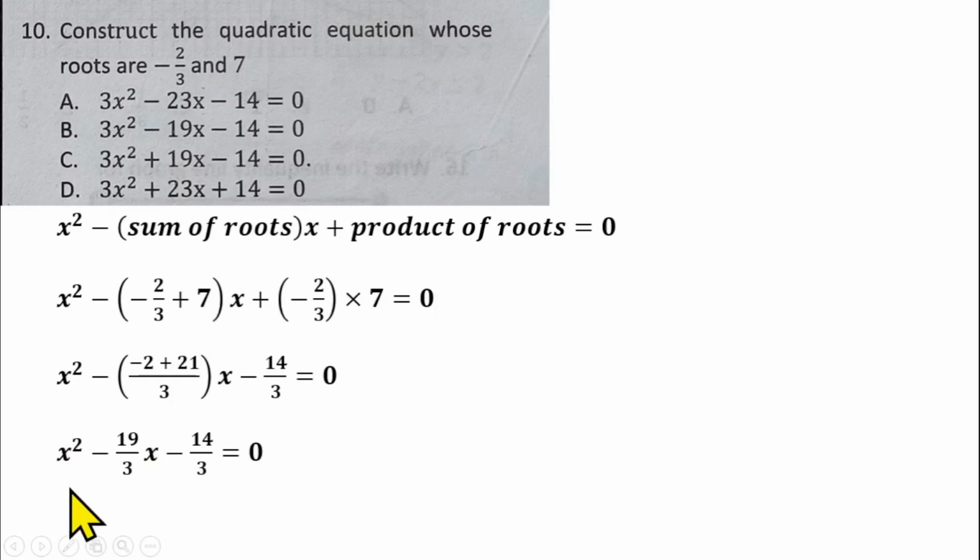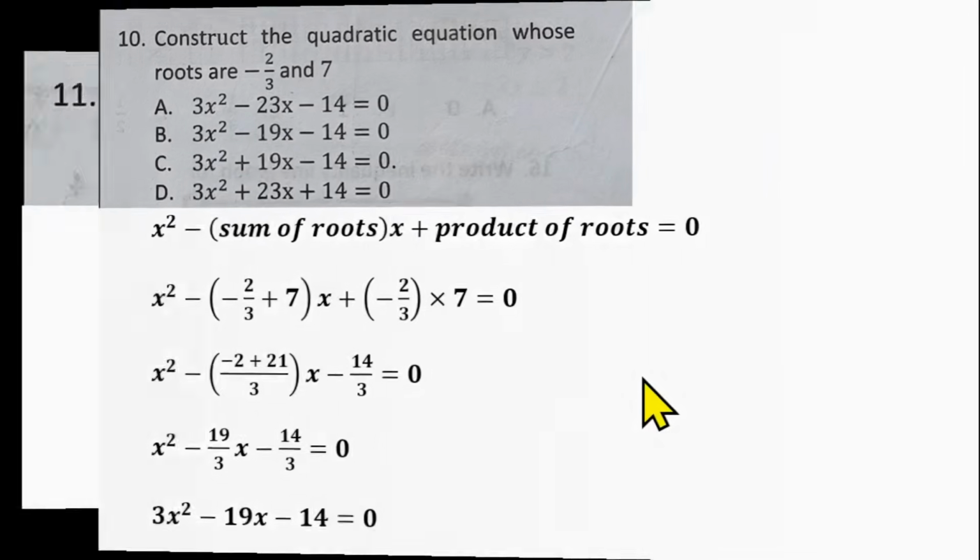If I multiply by 3, you have 3x squared. Then multiplying this one by 3, the 3 cancels the 3, and I have minus 19x. Multiplying this one by 3 also, I have minus 14, equal to 0. So that is the equation we are looking for, and that makes option B the right answer for question number 10.